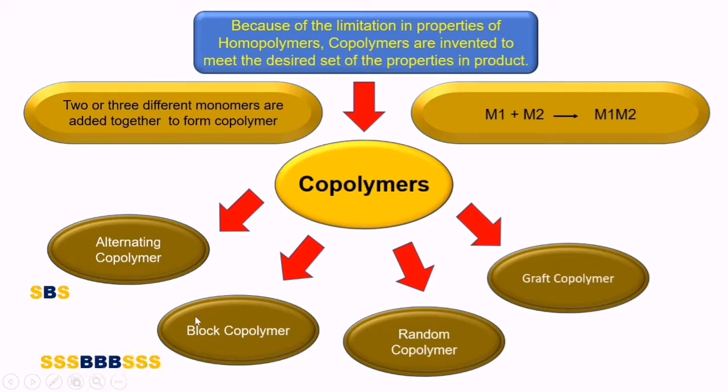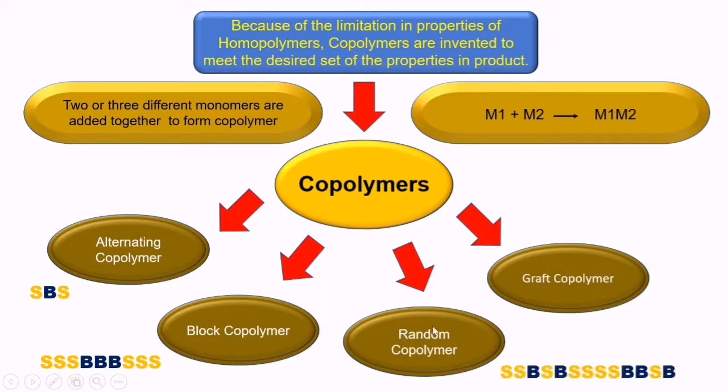In the second, there is a formation of blocks of polymers, that is a block copolymer. So a styrene block is attached with a butadiene block, then a styrene block, and then again a butadiene block, and then again a styrene block. So these kinds of linkages are called a block copolymer.